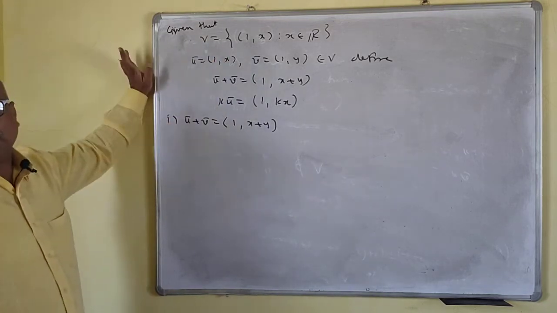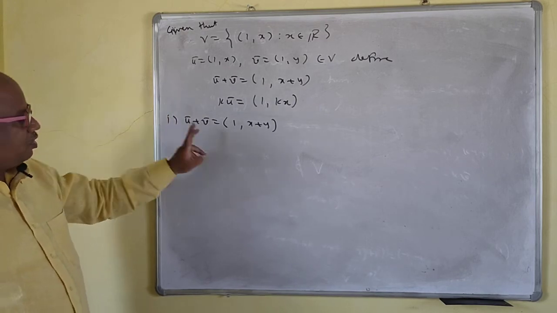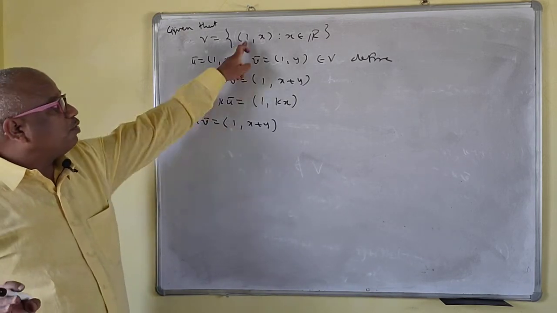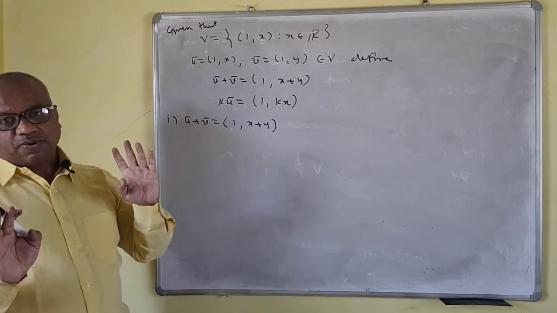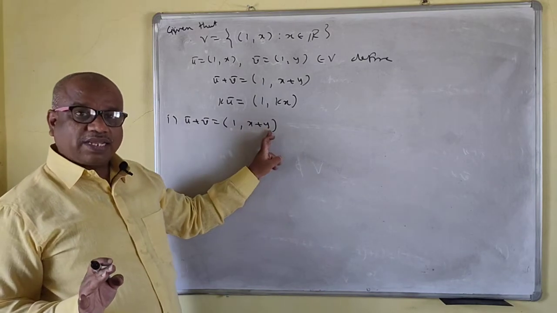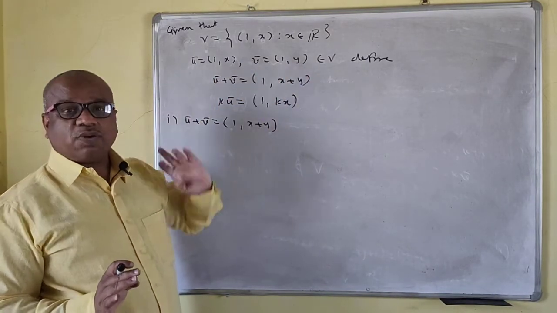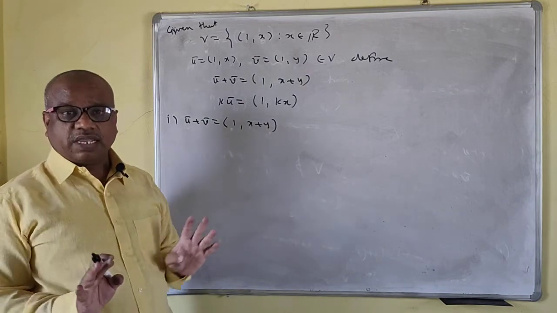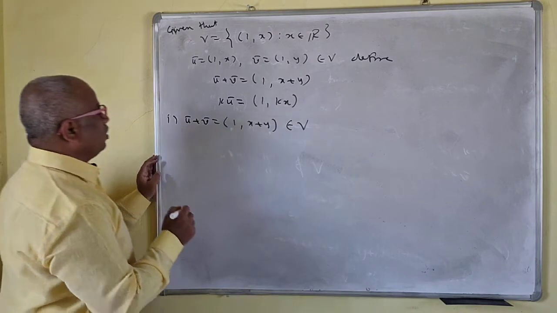The first component must be 1 and the second component must be a real number. This is the condition. So here for u bar plus v bar, your first component is 1, the second component is x plus y. Whatever it may be, it should be a real number. X is a real number, y is a real number, because u bar and v bar are vectors from V. So x plus y is a real number. That means this belongs to V. No problem for this one.